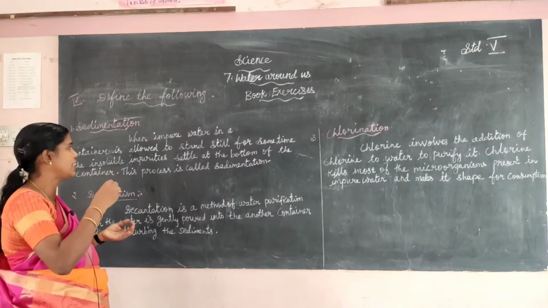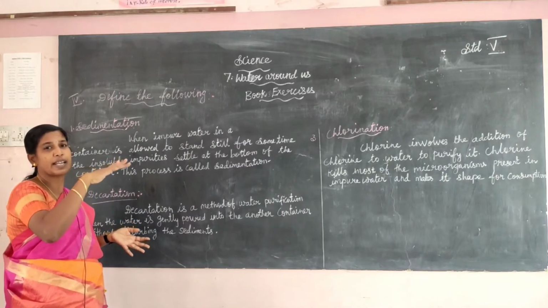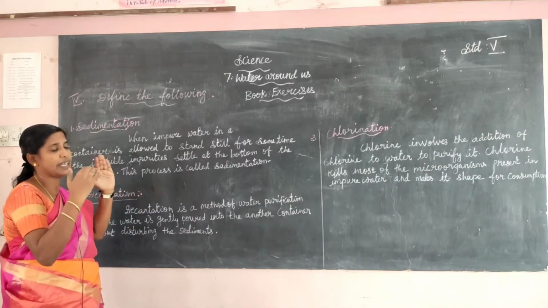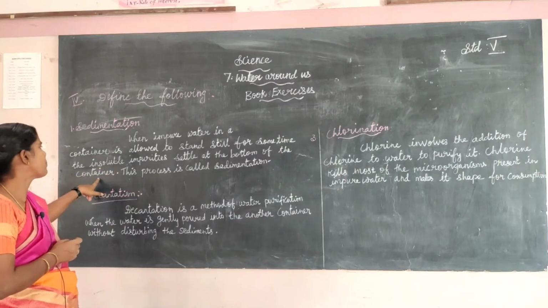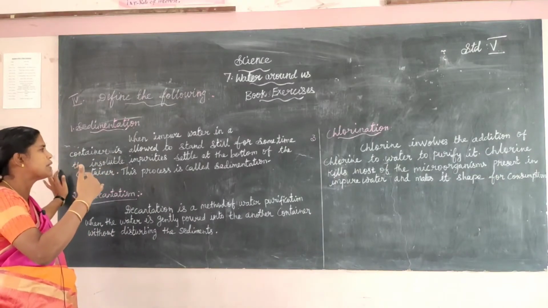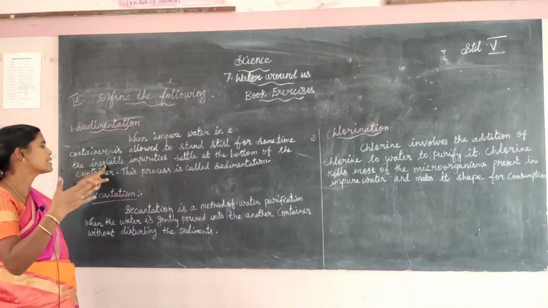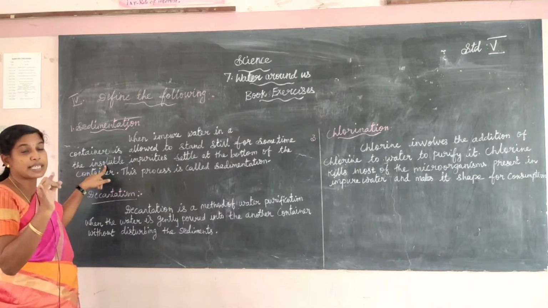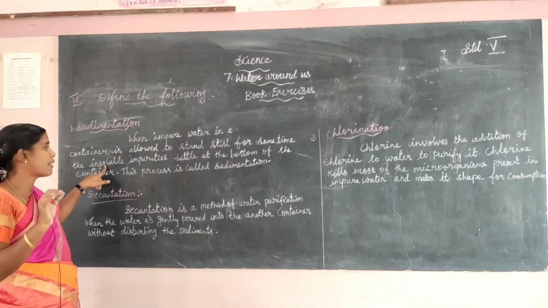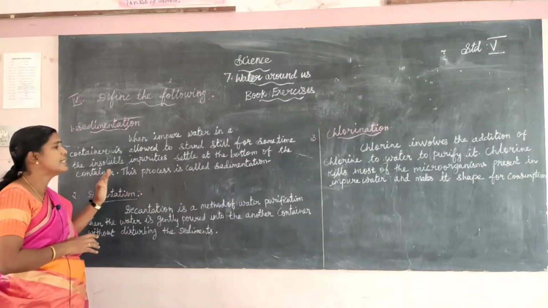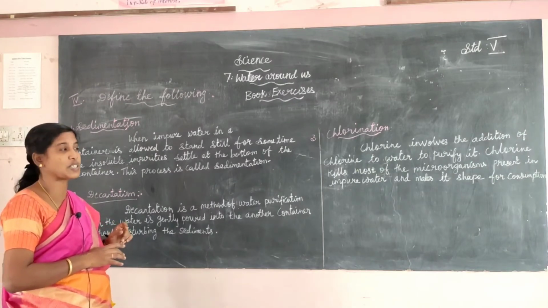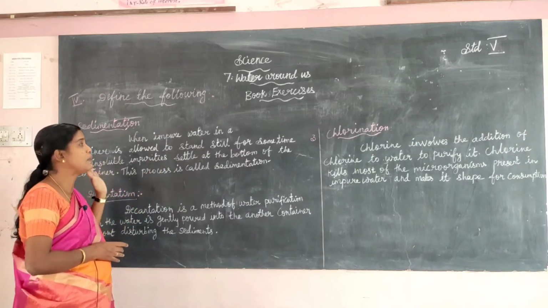The impure water in the container is allowed to stand still for some time, and the impurities settle. The insoluble impurities settle at the bottom of the container. Example: sand, small pebbles, all the insoluble impurities are settled at the bottom of the container. This process is known as the sedimentation process.